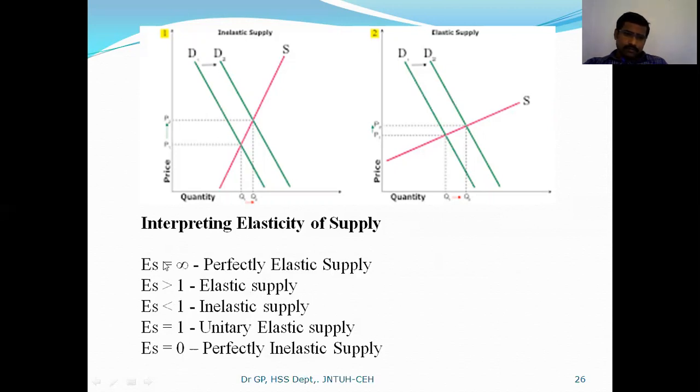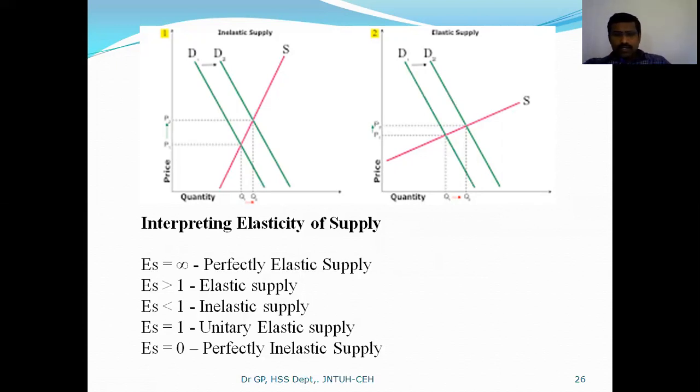So when es is equal to infinity, that notation can be considered as perfectly elastic supply. When es is greater than 1, we consider it as elastic supply. When es is less than 1, it can be considered as inelastic supply.